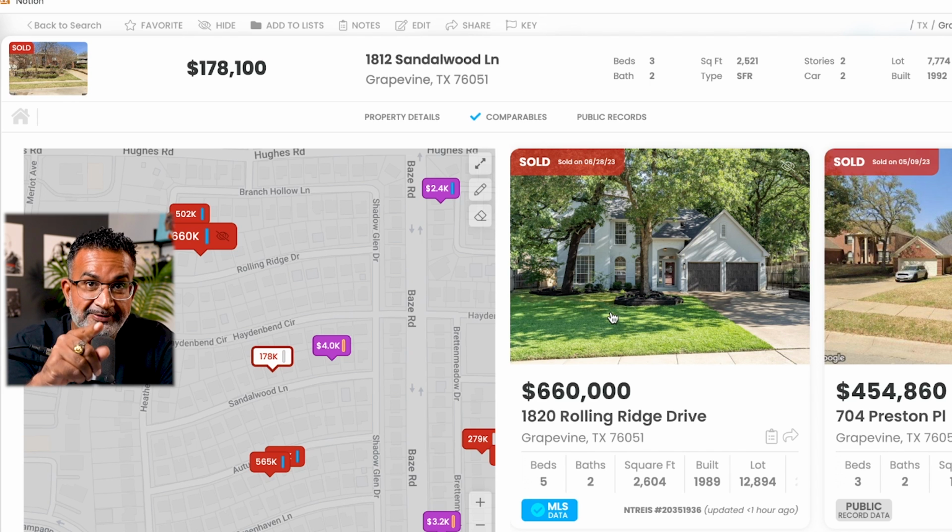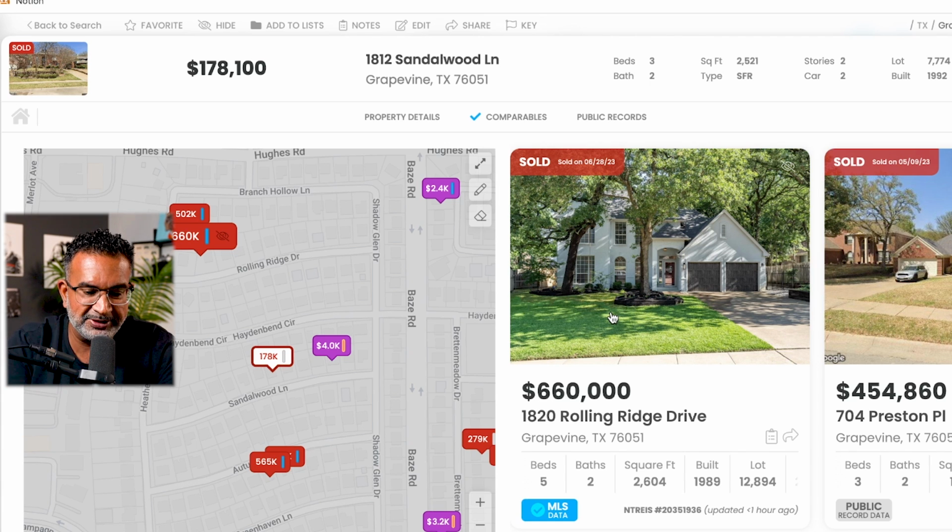Okay. So I've got a 5.2, my subject is a 3.2, and I got a bigger lot. So we know that each of these bedrooms is worth about anywhere from 10 to 25,000. In this price point, I'm gonna call it 10,000. So I'm gonna take $20,000 off for each of those bedrooms. And then I'm gonna take another $5,000 off for the lot difference, right? Because it's about $2,500 for every 2,500 square feet. We got about 5,000 square feet of difference here. So I'm gonna take off another $5,000 for that.